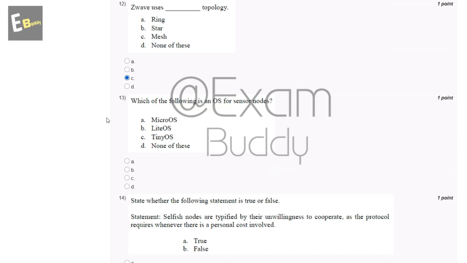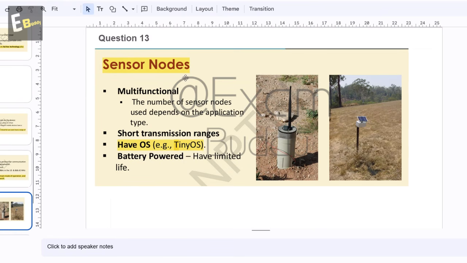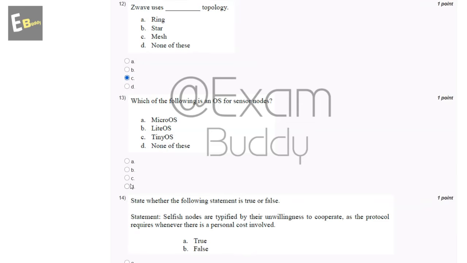Now question number 13 is: which of the following is an OS for sensor nodes? A, micro OS; B, light OS; C, tiny OS; D, none of these. So let's check the answer of the 13th question. Sensor nodes have an OS, for example TinyOS. So the answer of the 13th question is C, tiny OS.